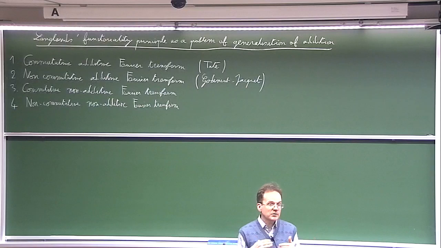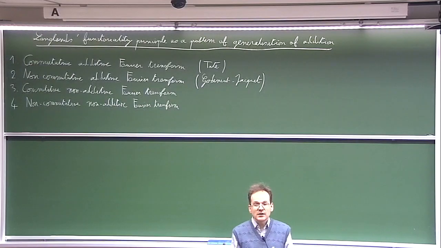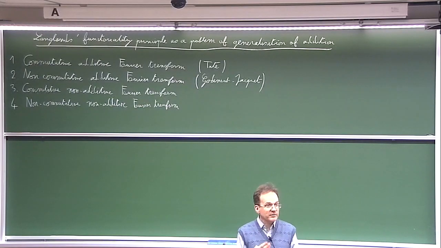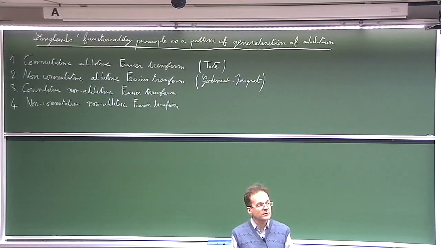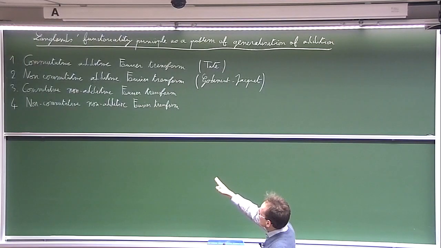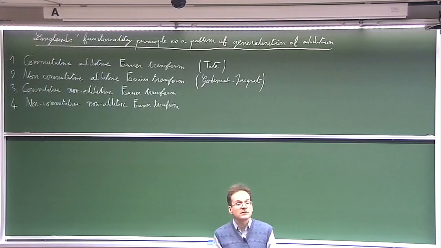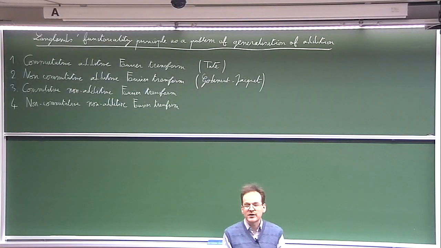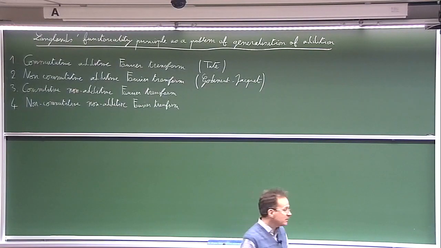First I will begin with very classical Fourier analysis as it has existed ever since the 19th century. Then I want to explain that an equivalent way to talk about Lagrange's comparability principle is to try to generalize this Fourier analysis in a setting which is both non-commutative and non-additive. I will explain a little later what I mean.